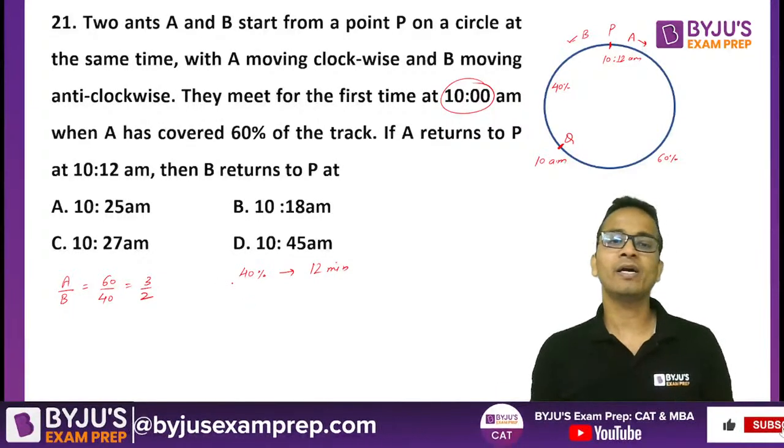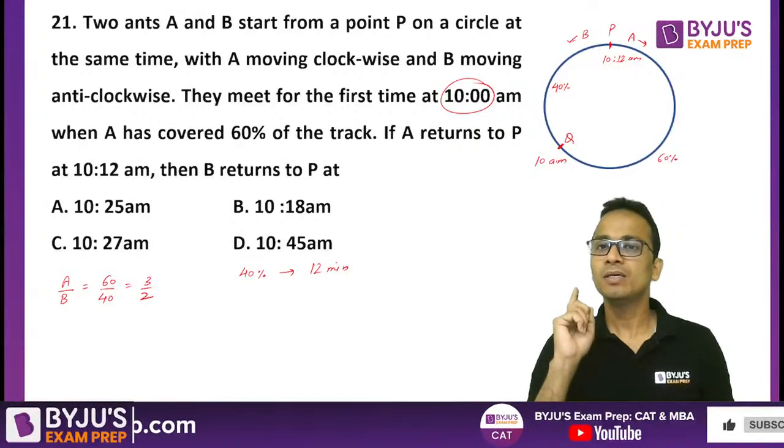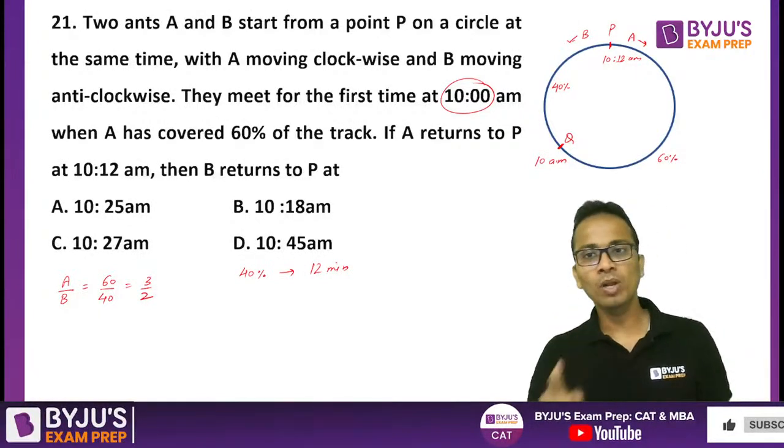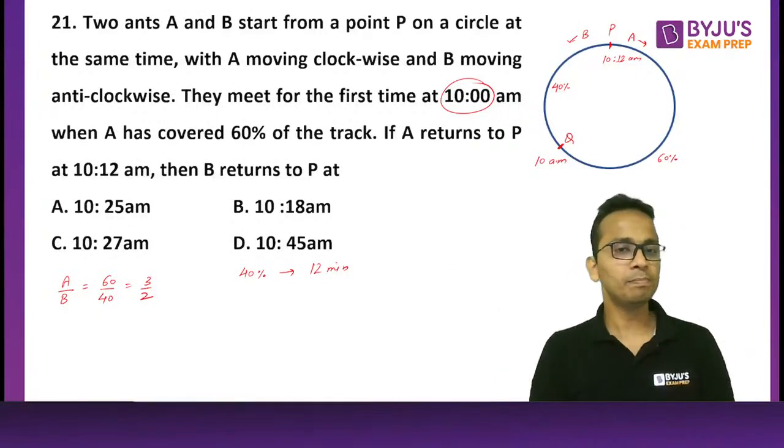Now we have to find out at what time ant B will return to the point P.